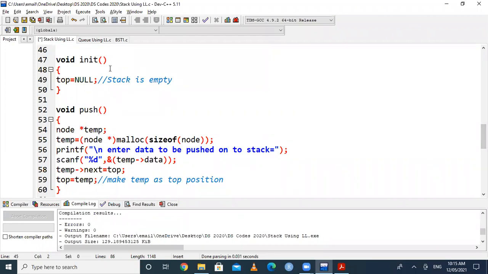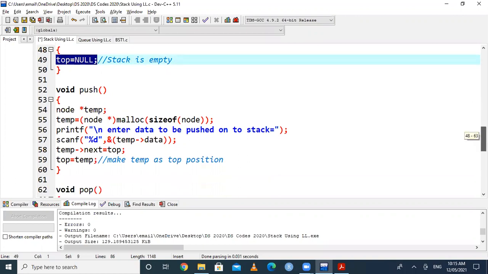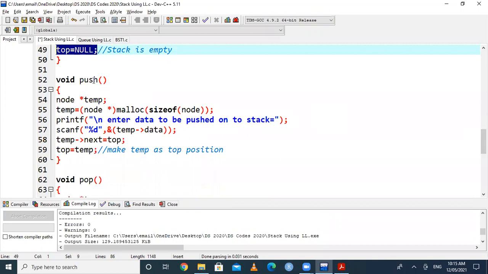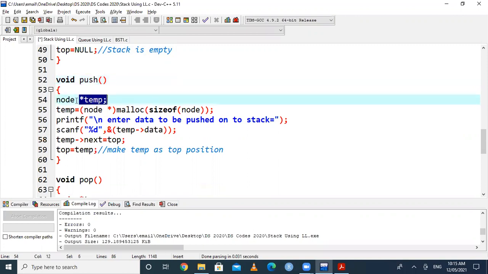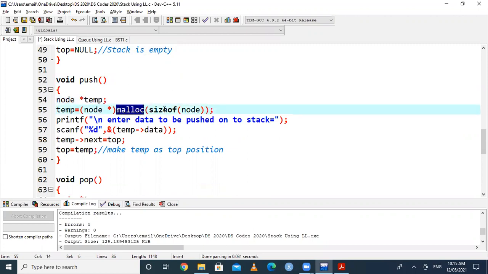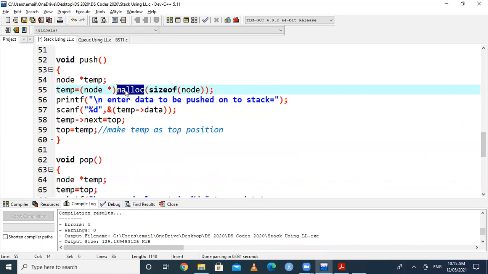As in a similar manner, in case of program for stack using array, init function is for initial condition. So initial condition is stack is empty, and that is indicated by top equal to null. Then push is similar to inserting a node in case of linked list. For that purpose, we will create a variable temp here, which is of structure type. Then we will allocate memory for that temp using malloc function. We know that dynamic memory allocation is used in case of this particular linked list. So malloc is used here.